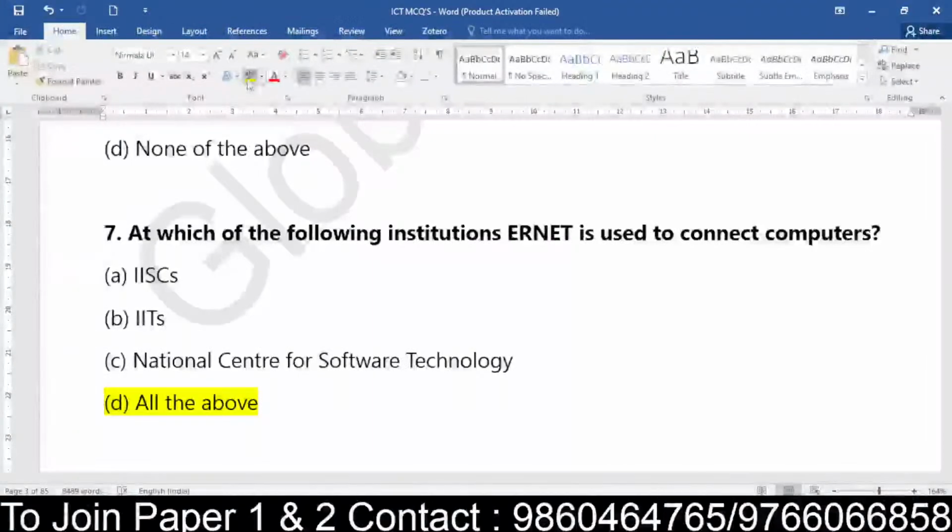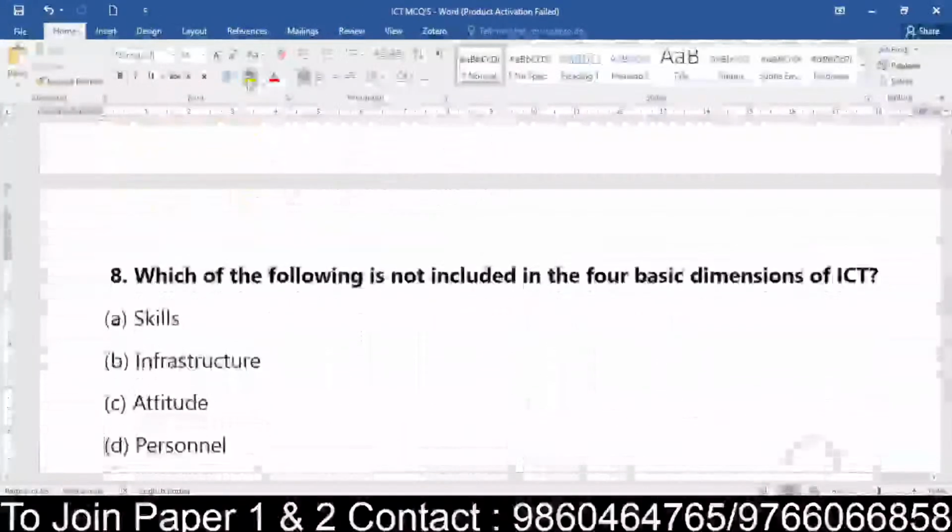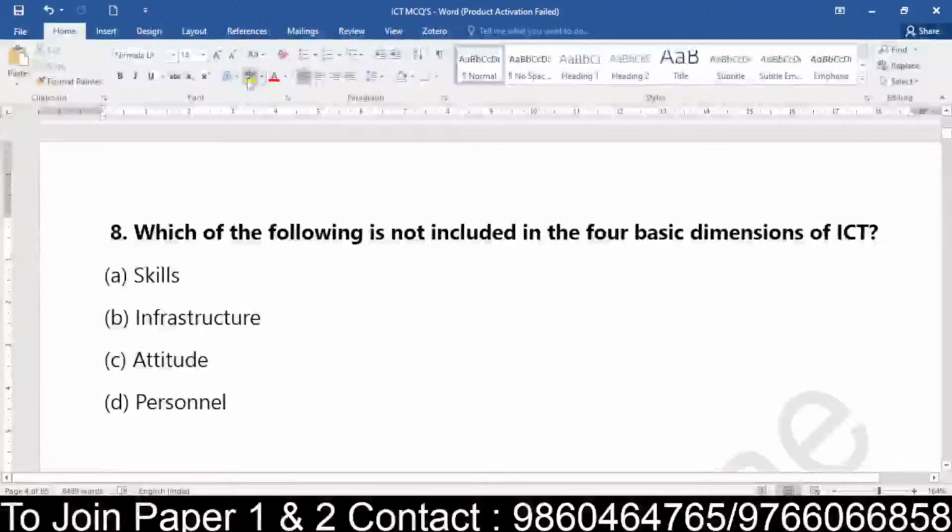Very good. Now, coming to question number 8, everyone. Those are wrong, except for one student. Bhanushri, just be careful. It is used in all the institutes given above.